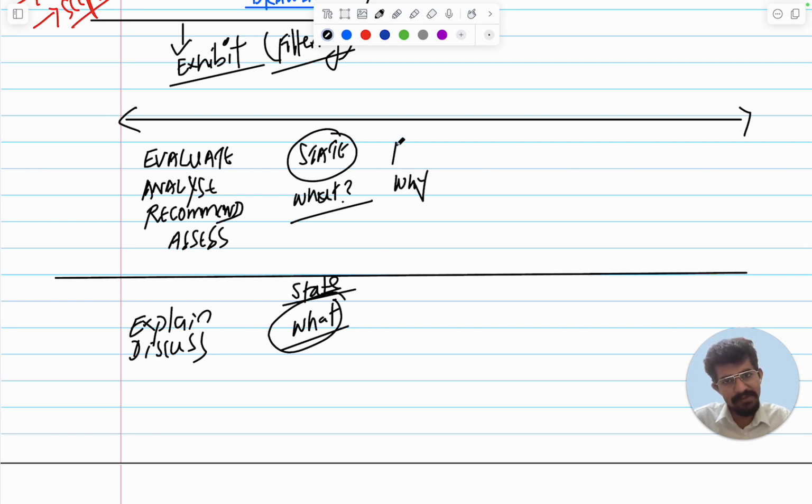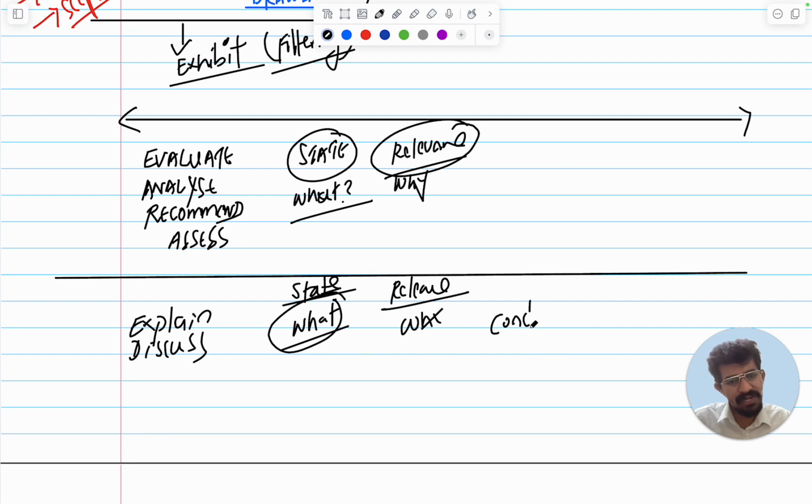Why is relevance. Relevance to NCTP. So I'll write down here why and I will circle it. So the relevance is also very much clear. But in this you conclude: what, why, and conclude. Okay, state, apply, and conclude. But here you do not have to conclude. State, why, and then what, why.